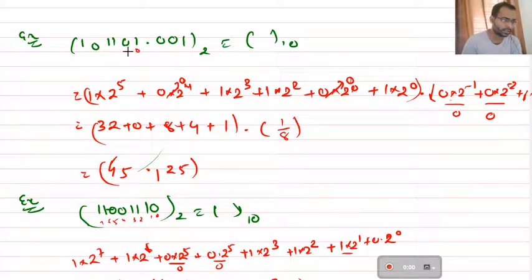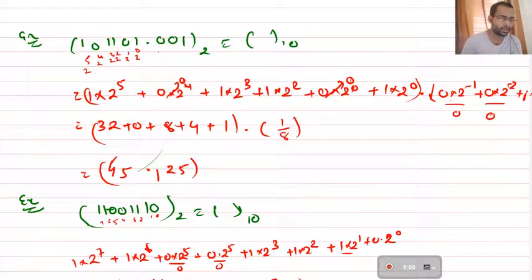It is 0 position. This is 1, this is 2, this is 3, this is 4, and this is 5 position. So here you have to multiply 2 to the power 0, then 2 to the power 1, then 2 to the power 2, 2 to the power 3, 2 to the power 4, and 2 to the power 5.